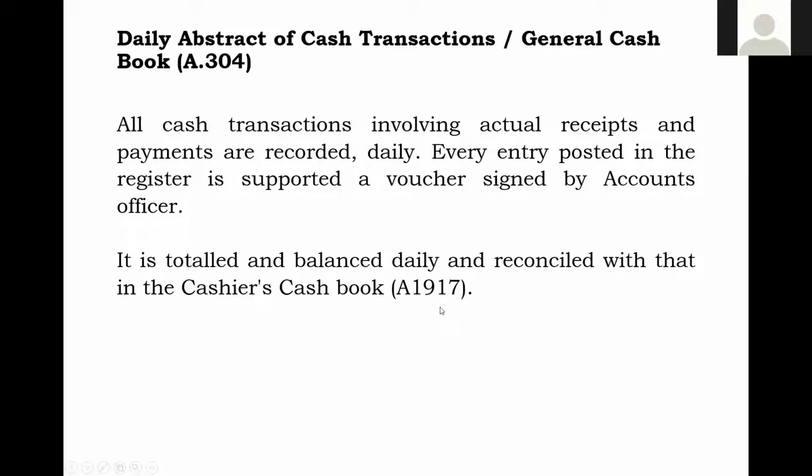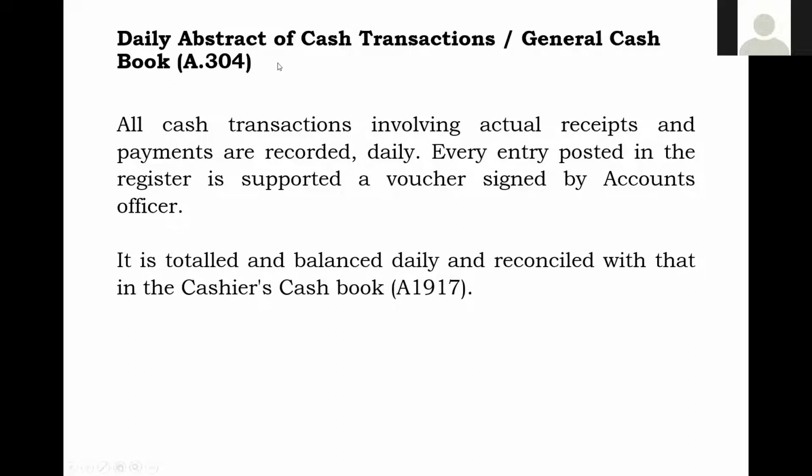Because it is cash transactions, all cash transactions from stations or otherwise also received, and whatever disbursements we made, CO7s also we will be sending to the cash office. So there you will be having both receipts and disbursements, and it will be reconciled with the cashier's cash book.